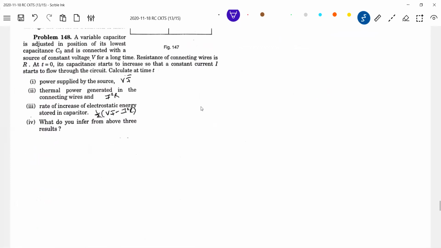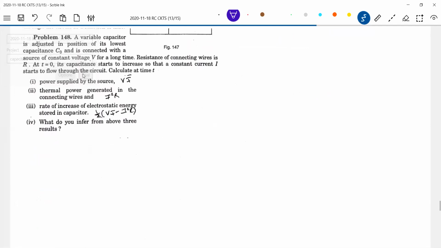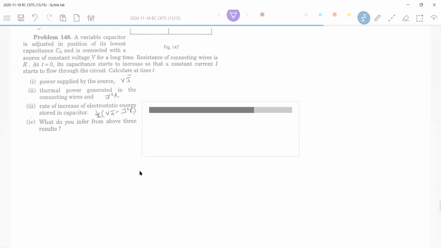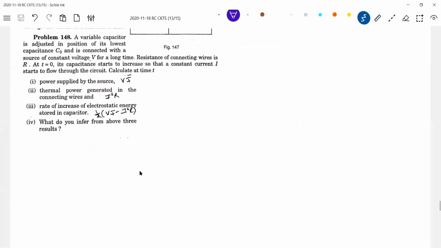Read the question. I give answers nearby. Let's try to draw the diagram. A variable capacitor is adjusted from its lowest capacitance, C naught. The capacitance starts to increase so that a constant current I starts to flow through the circuit. So how will the circuit be? So this is the resistance.